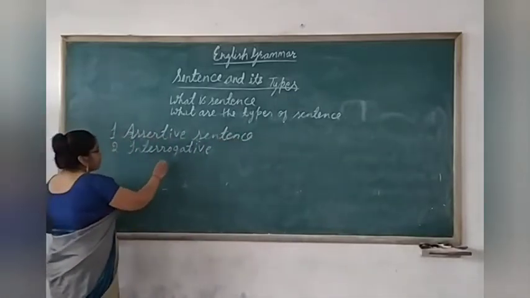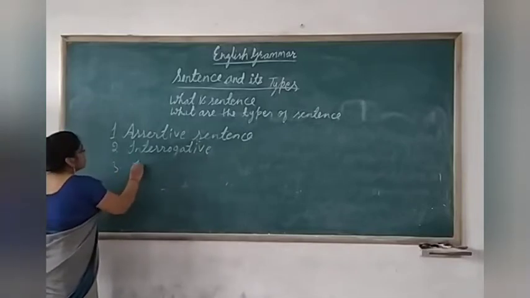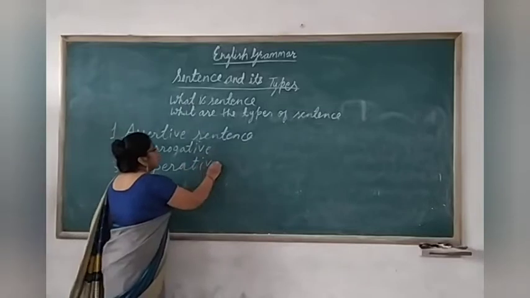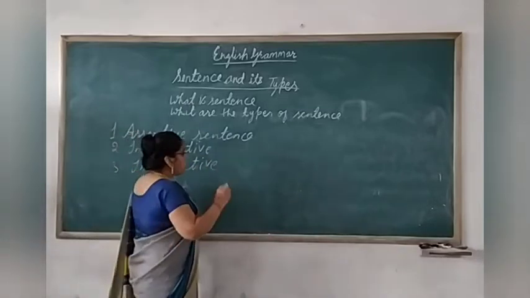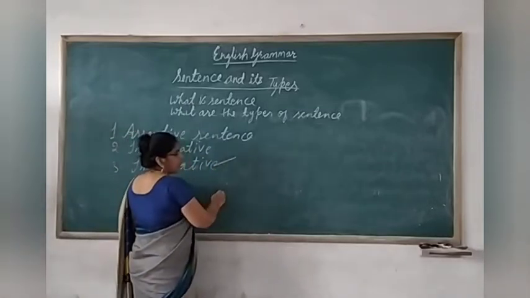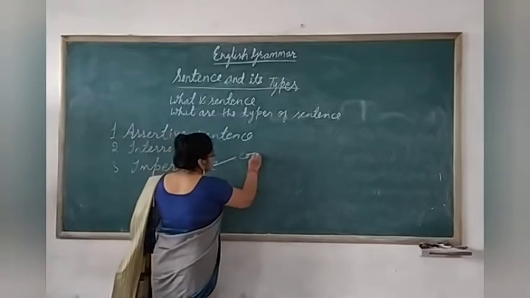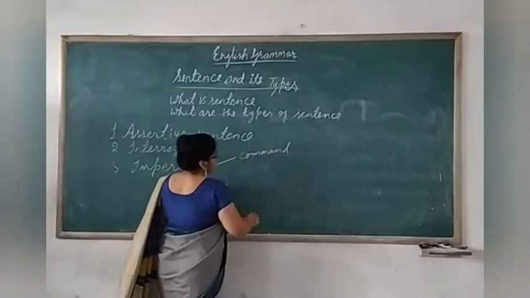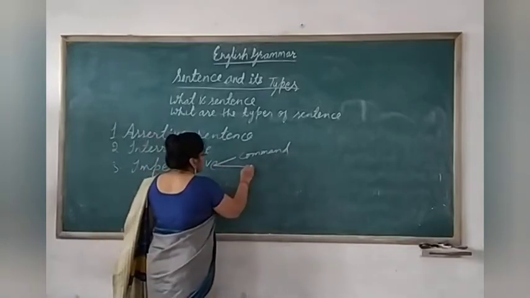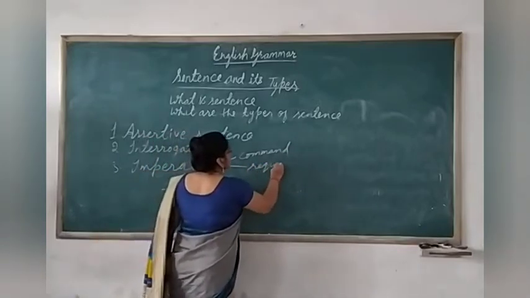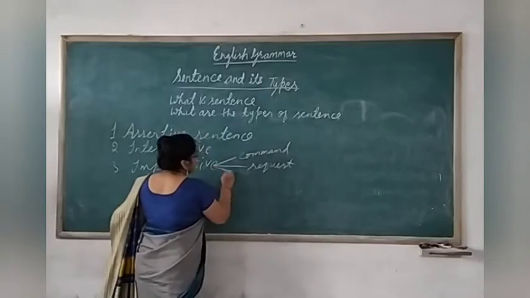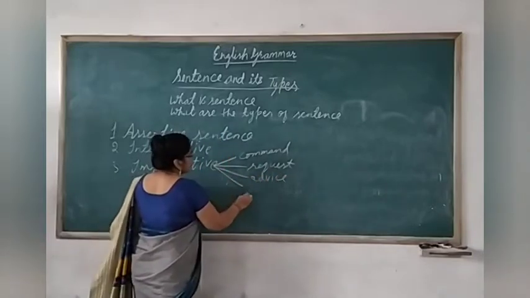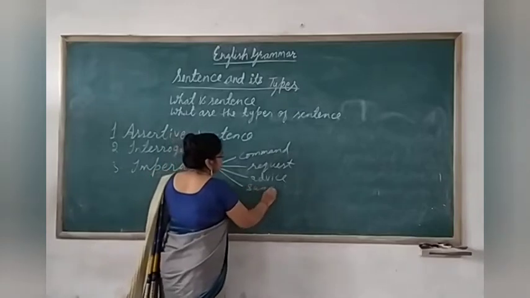So children, here number 3 is imperative sentence. An imperative sentence contains command. Command means what? Order. Clear? Then request, then advice, then suggestion.